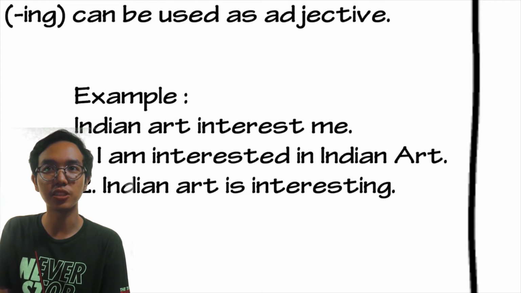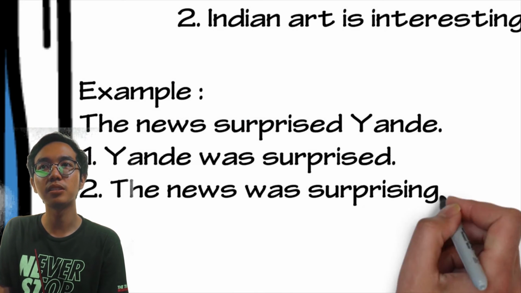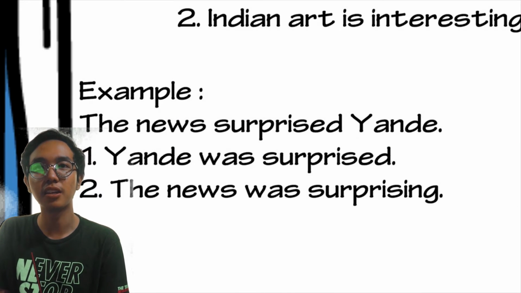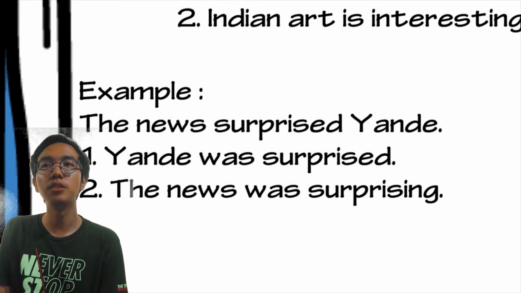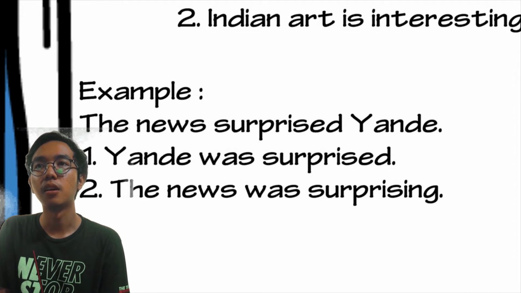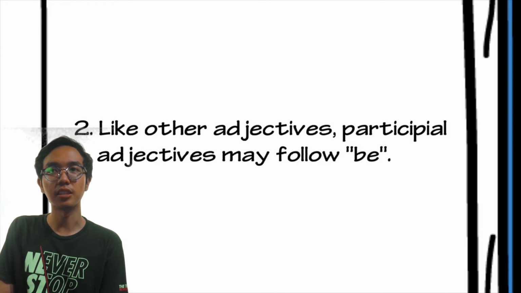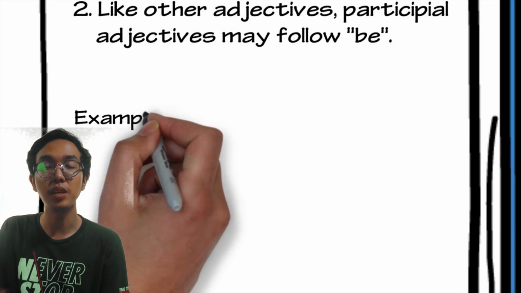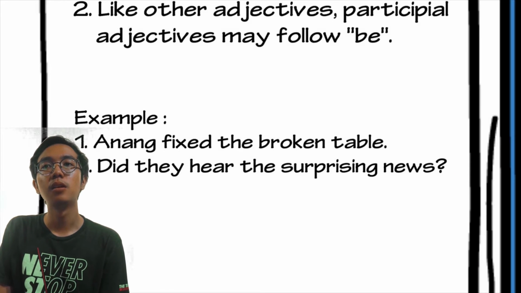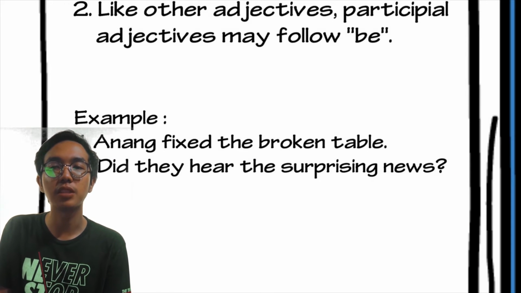Indian art is interesting. The second example is the news surprised Yande. 1. Yande was surprised. 2. The news was surprising. Like other adjectives, participle adjectives might follow be. Example, Anang fixed the broken table.